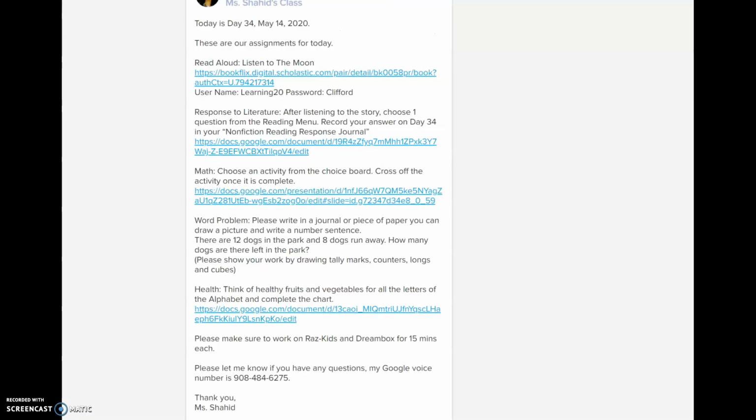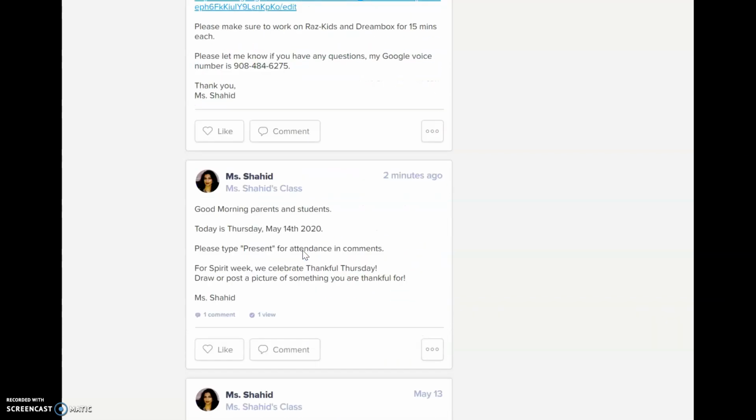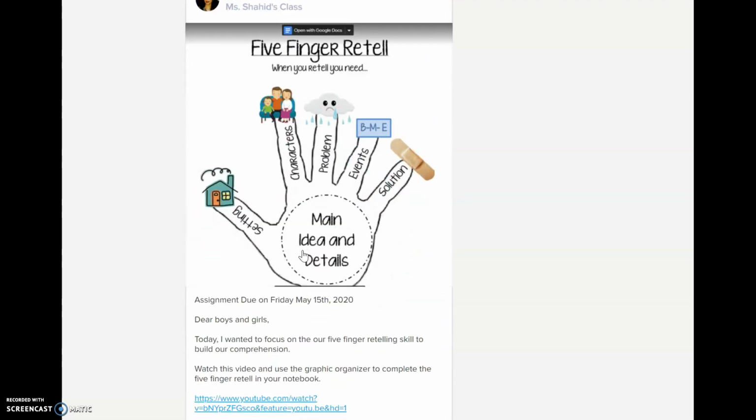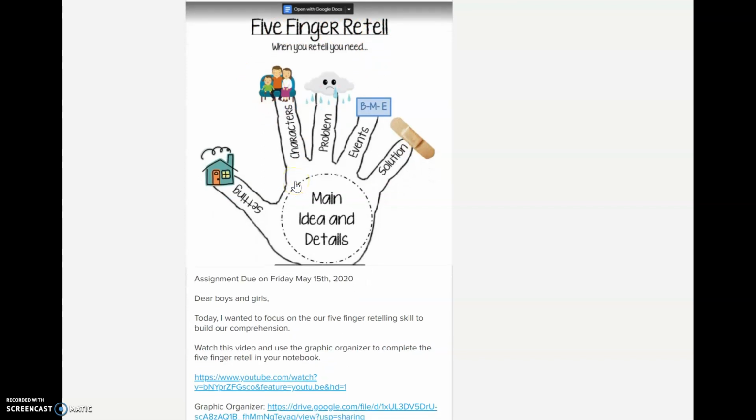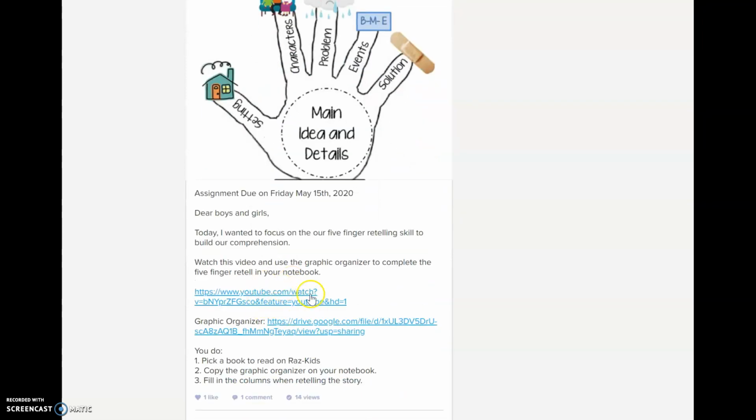Okay, make sure, my friends, that you are going on Raskids and Dreambox and working on there for 15 minutes. And also I wanted to show you this. Yesterday I had posted 5-finger retell. Okay, so I want you to watch my video, and then I want you to look at this graphic organizer.